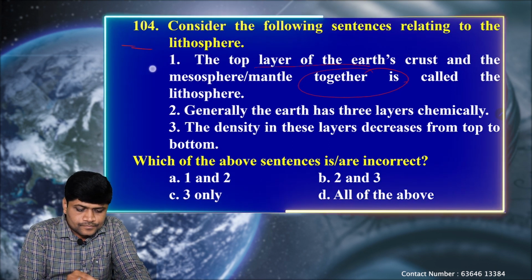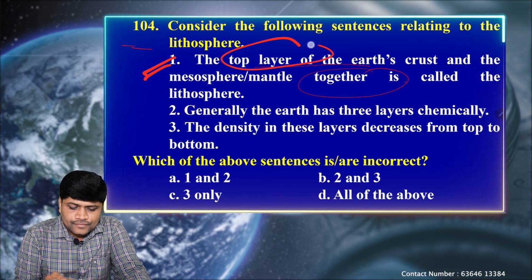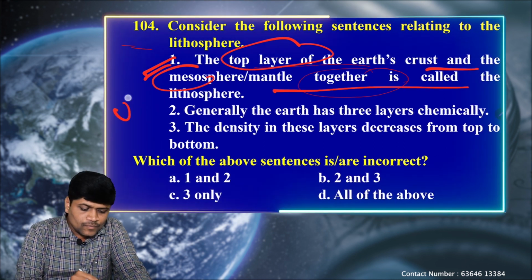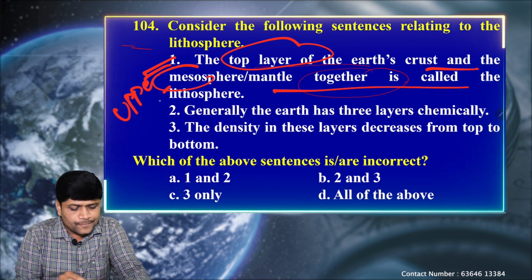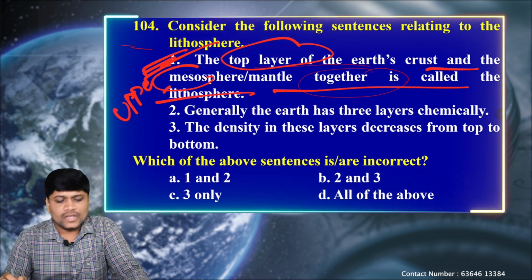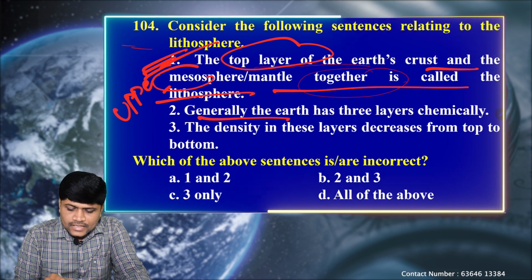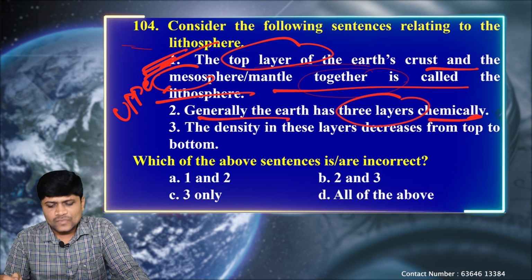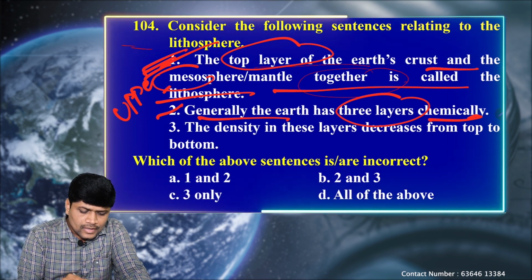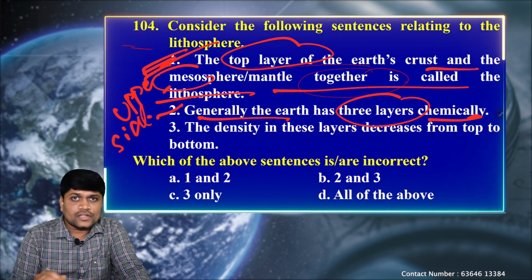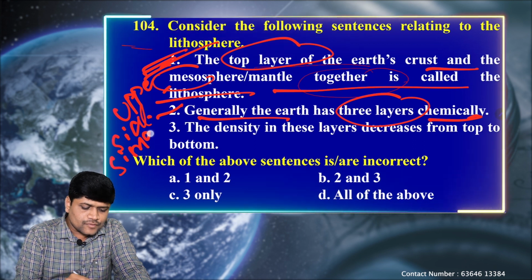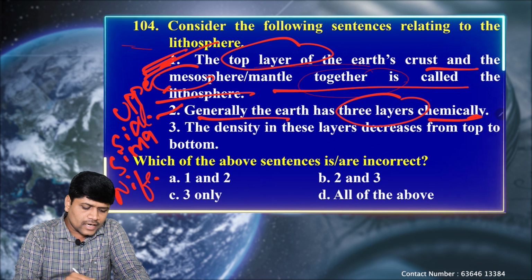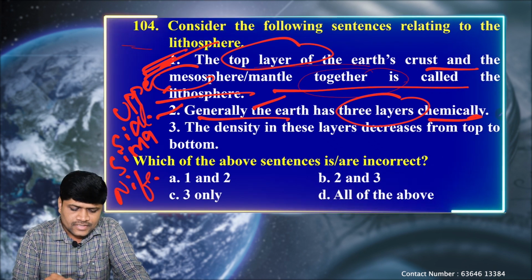So here again, the top layer of the earth's crust and the mesosphere, or the upper mantle, together are called the lithosphere. So this statement is correct. Next, the earth has three layers based on chemical composition, namely silica, aluminum and magnesium. Silica and aluminum are found in the crust portion, silica and magnesium are found in the oceanic crust and even in the mantle portion, and finally nickel and iron in the core region. So this statement is correct.